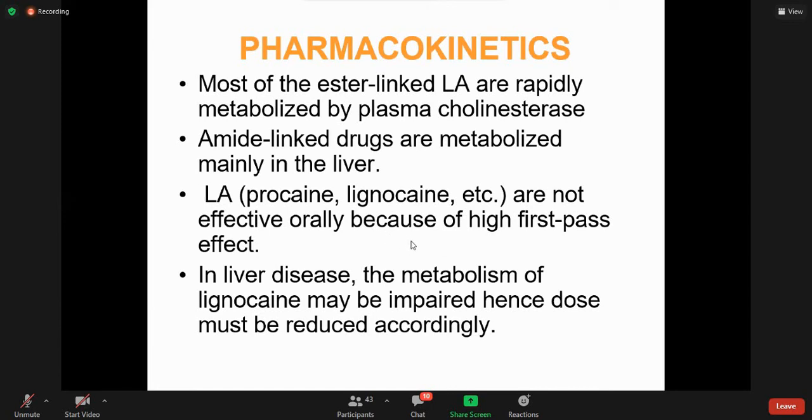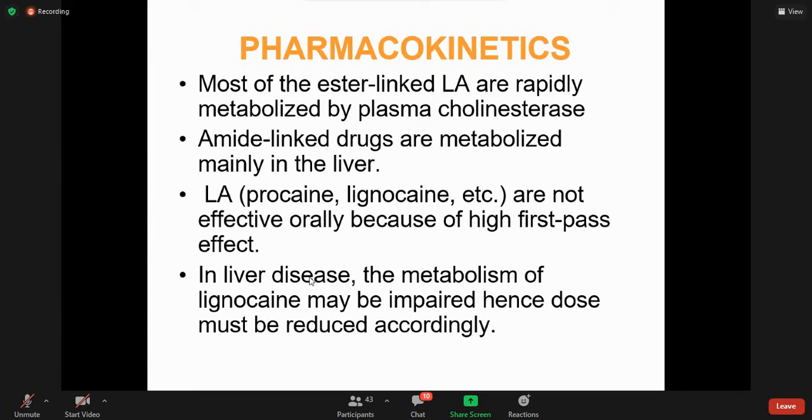What does it mean? If we give these drugs orally, most of the drugs, like 80 to 90%, are metabolized, so less drug is available to produce any activity. This is the reason that we cannot give procaine and lignocaine orally.